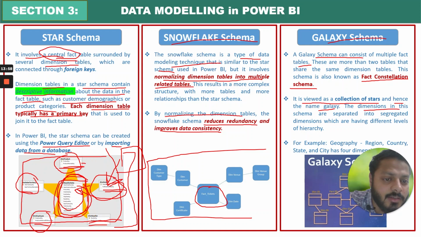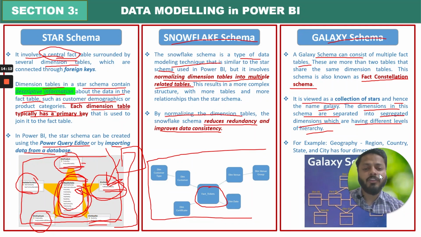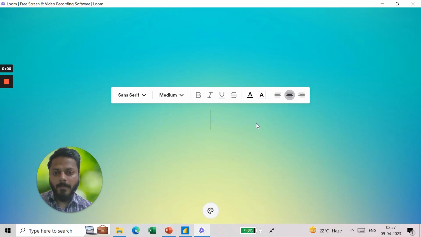The dimensions in this schema are separated into segregated dimensions which are having different levels of hierarchy, right? For example, geography, region, country, state and city has 4 dimensions, right? So if I have a geography master, in geography master I have region, like region as, let's say, North America, South America, Asia, Europe, and then countries, states and cities, right? And then further each column can have another master table, right? So it is like that.